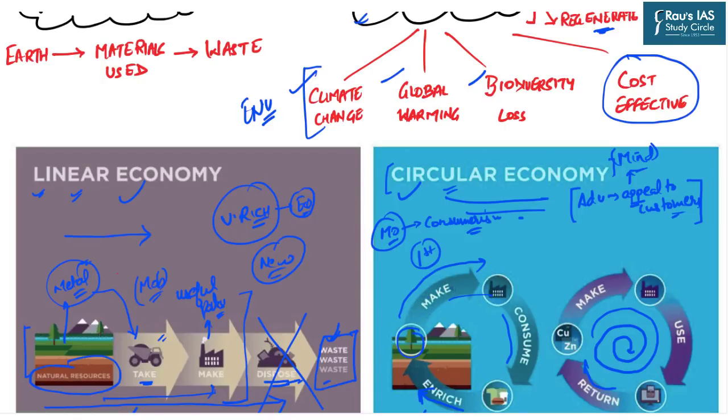But when you reuse that particular material, you are not again extracting. So the cost of extracting the resources from the earth gets subtracted in the next cycle, and that is why it will not add up to the cost of production, and hence the end consumer will buy that very product at a very low cost. For example, the price difference between the new car and the second hand car.